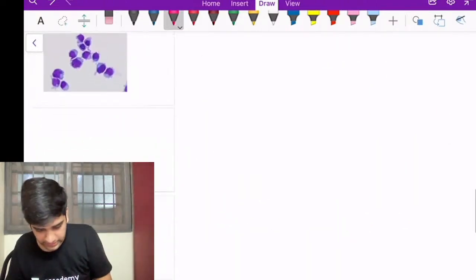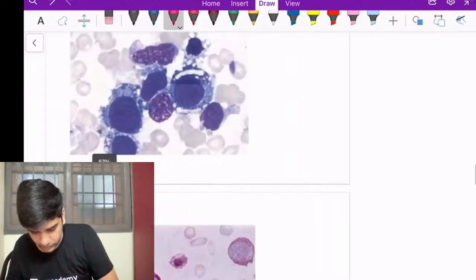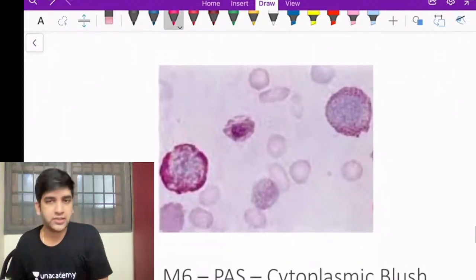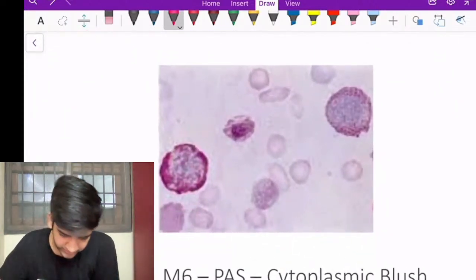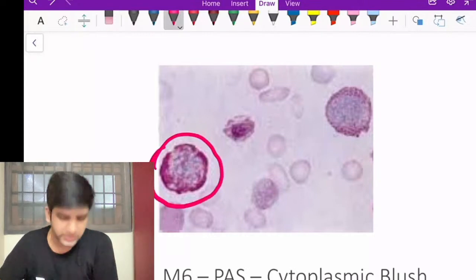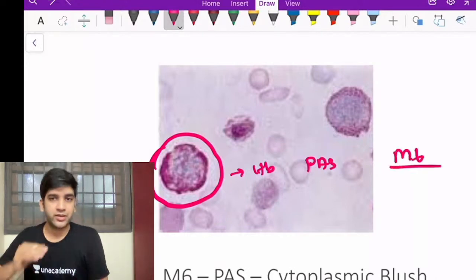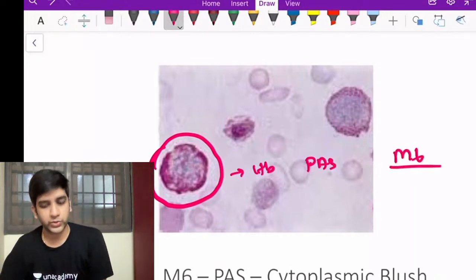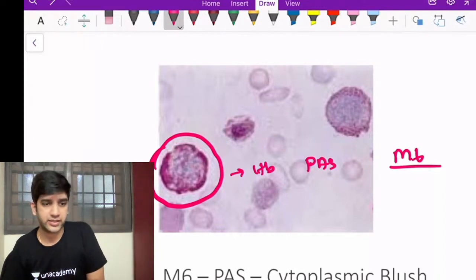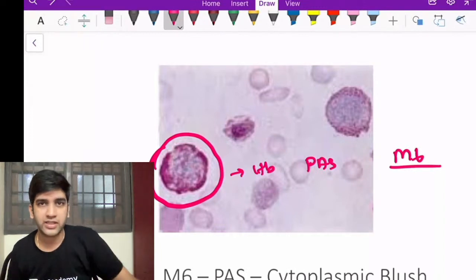Next one, I have the image for your M6 as well. See here, it's a cytoplasmic blush-like positivity, right? The entire cytoplasm is positive because of the hemoglobin. It's the same PAS stain. Here my diagnosis is AML M6. The entire cytoplasm is positive. That's how it will look in AML M6, right? I don't have an image for a megakaryoblast.